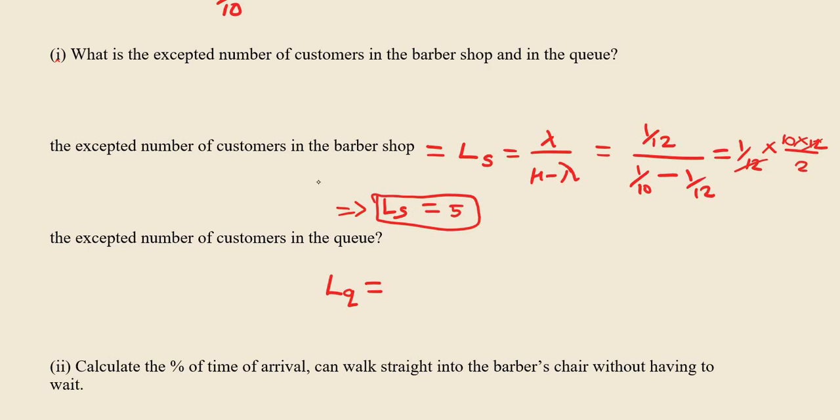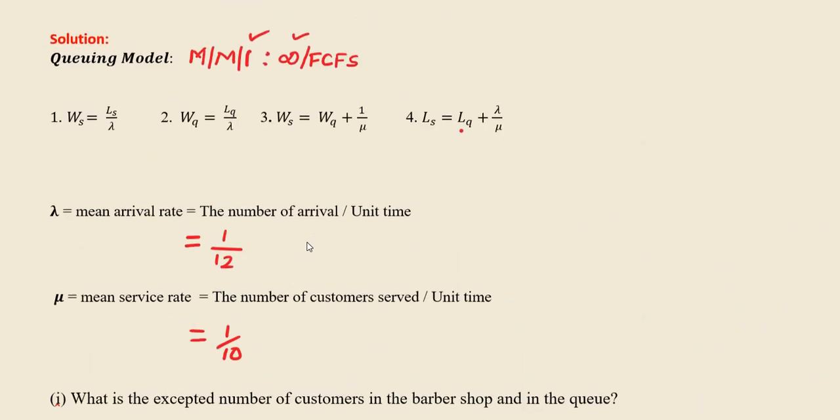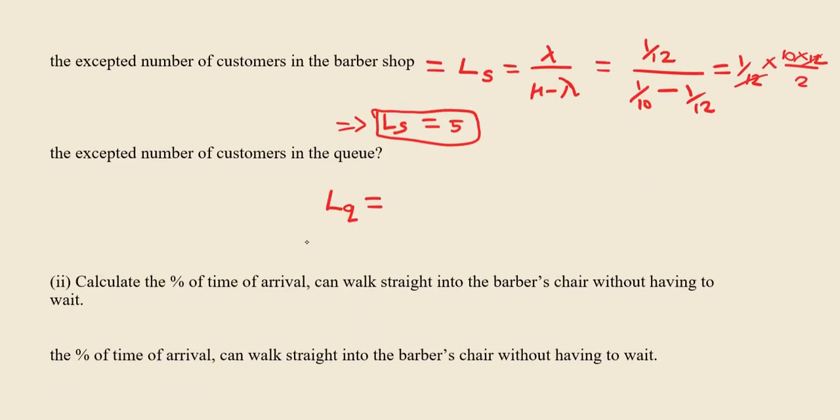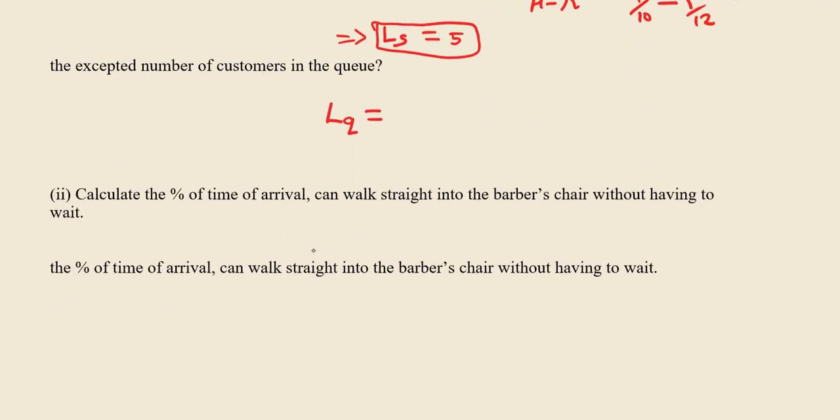The formula for Lq with the help of Little's formula is mentioned here. You have to use the fourth formula, Ls equal to Lq plus lambda divided by mu. Ls is equal to this, and we are in need of Lq.